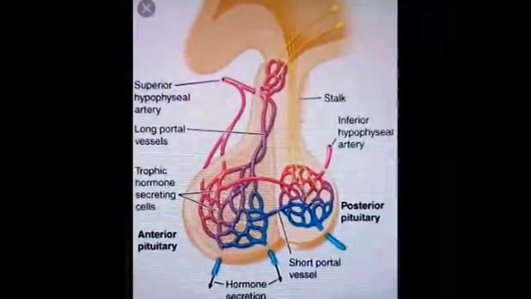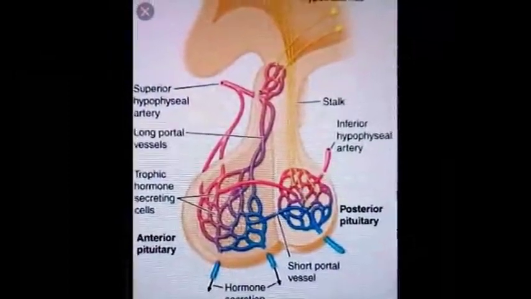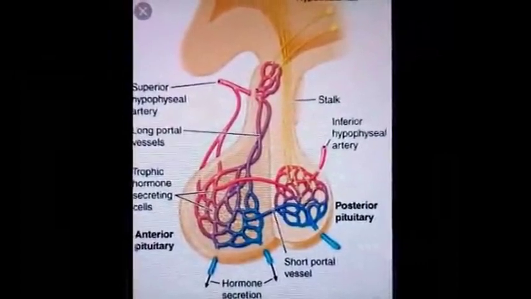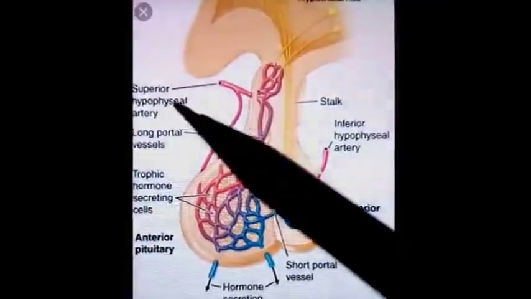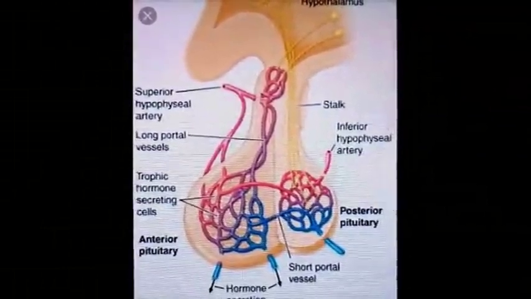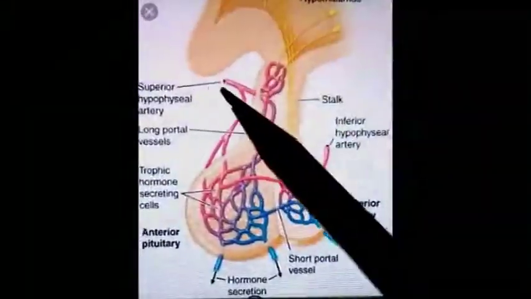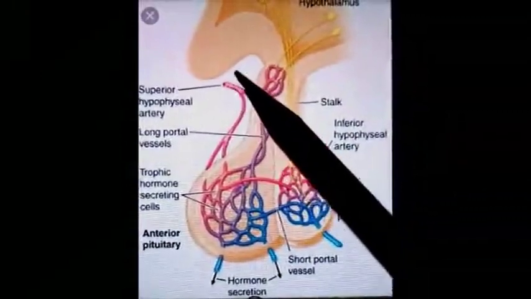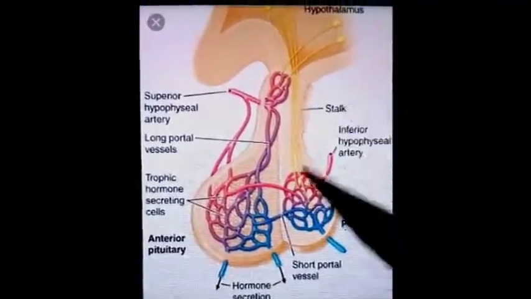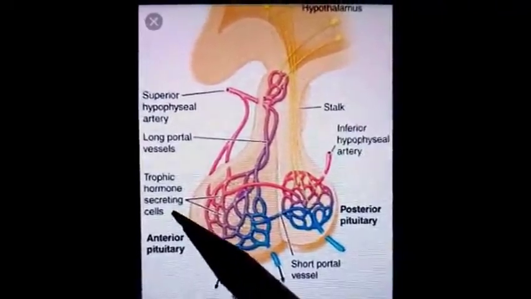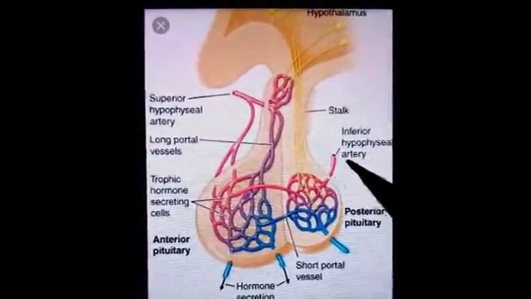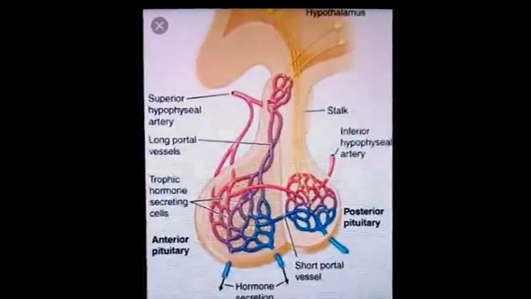Blood supply of the pituitary gland. The pituitary gland is supplied by branches of the internal carotid artery. One is the superior hypophyseal artery and another is the inferior hypophyseal artery. One superior hypophyseal artery is present towards the right side, and in the same manner one towards the left side, and the inferior hypophyseal artery is present one towards the right side and one towards the left side.